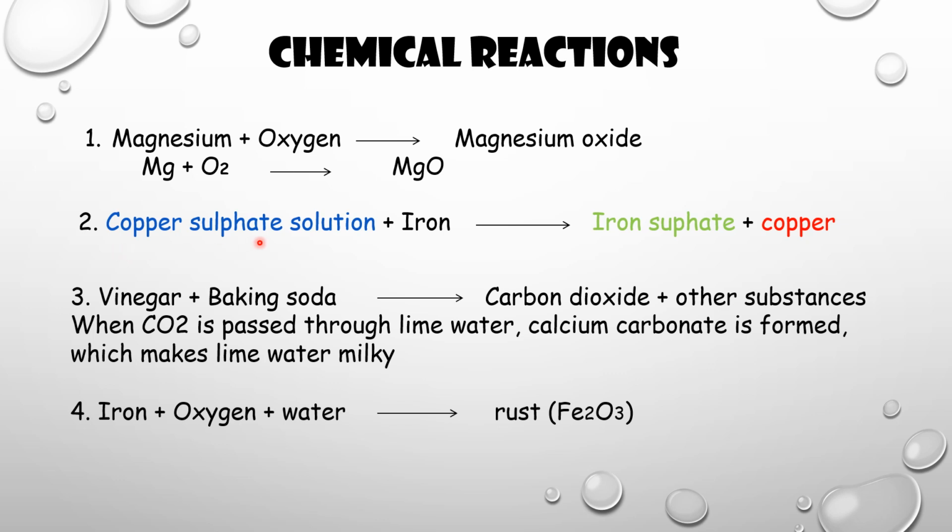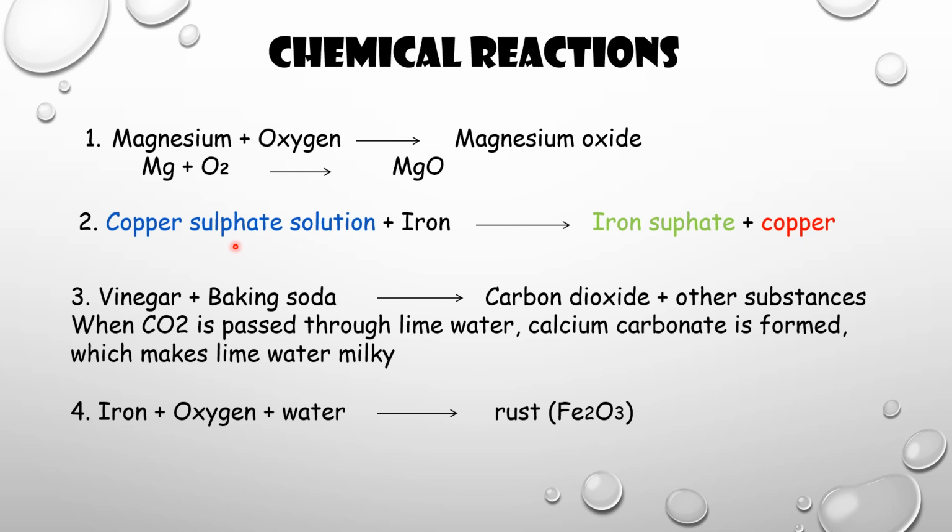Second one, copper sulfate solution and iron. In that activity, a fresh iron nail is dipped in copper sulfate solution, and copper sulfate solution has a blue color. We keep the setup undisturbed for some time.